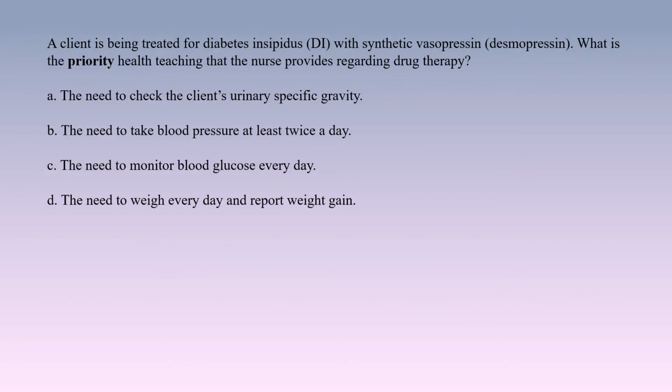A client is being treated for diabetes insipidus, DI, with synthetic vasopressin, desmopressin. What is the priority health teaching that the nurse provides regarding drug therapy? A. The need to check the client's urinary specific gravity. B. The need to take blood pressure at least twice a day. C. The need to monitor blood glucose every day. D. The need to weigh every day and report weight gain.